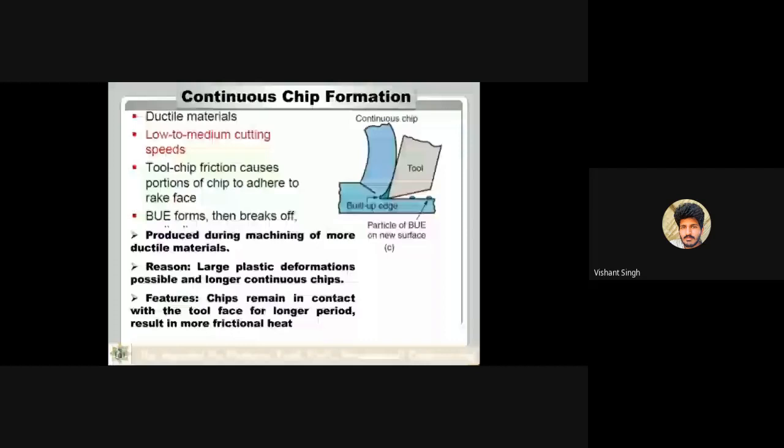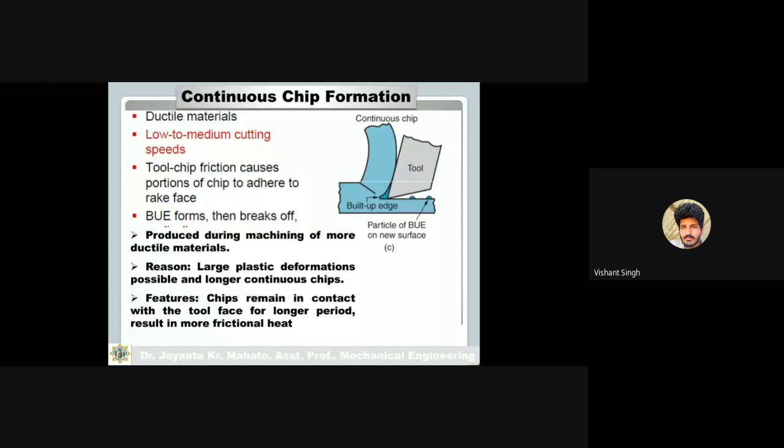These continuous chips are produced during the machining of more ductile material. The reason for the formation of these continuous chips is that large plastic deformation is possible, giving longer continuous chips in the case of a ductile material. In a ductile material, plastic deformation is more, which means you can stretch the material up to more elongation, more length.